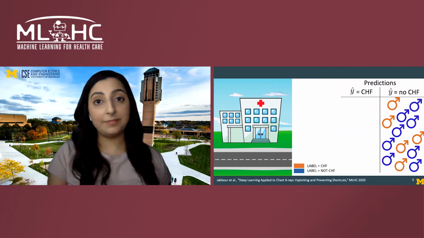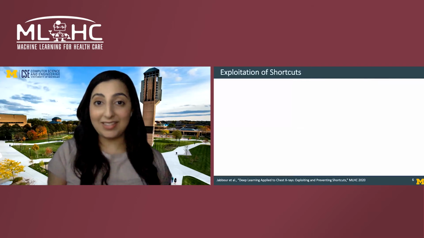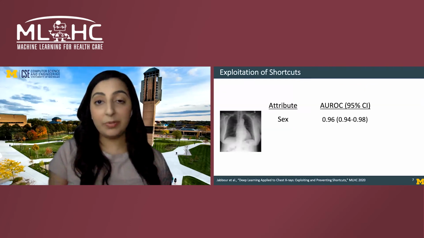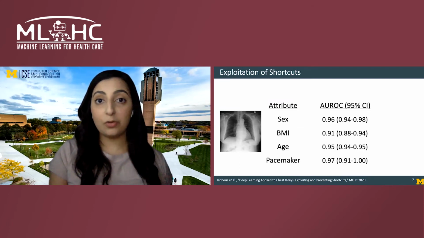So what happened? In this toy example, the model capitalized on a spurious correlation between sex and heart failure by taking a shortcut. Based on the skewed training data, it learned to look at the features of sex, such as breast tissue, and ignored the clinically relevant features of heart failure. Our goal is to build a system that doesn't rely on these features, but rather on the features of heart failure. Beyond sex, we showed that deep learning models can map to a number of attributes, including BMI, age, or the presence of a pacemaker from chest x-rays.